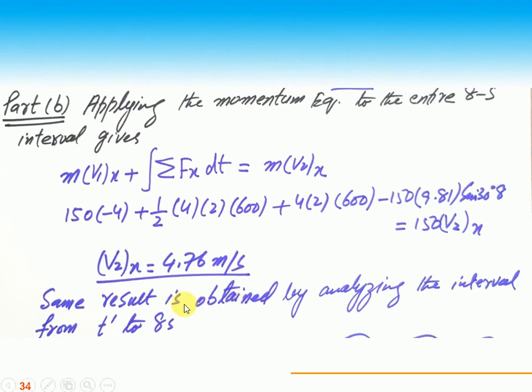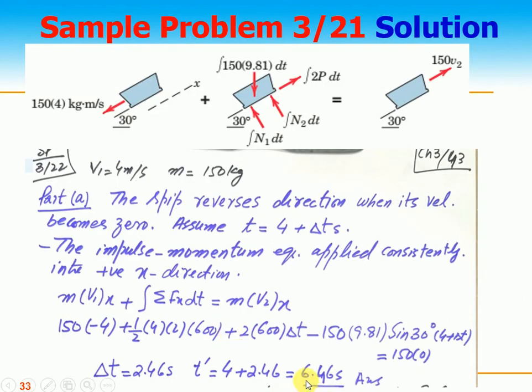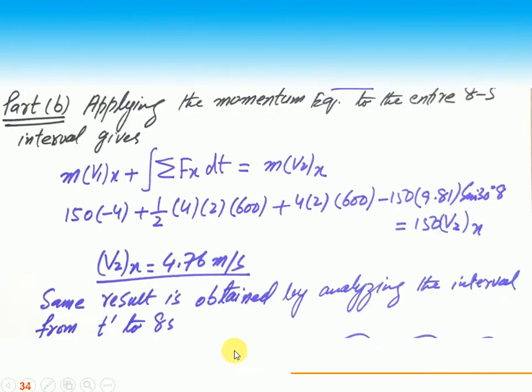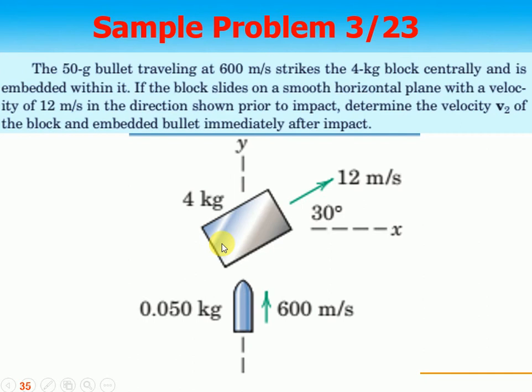So we get the same result as obtained by analyzing the interval from t dash to 8 seconds. Here we also find almost the same thing. So we get almost the same result. So velocity v2 is 4.76 meters per second up to t dash to 8 seconds. Sample problem 23.